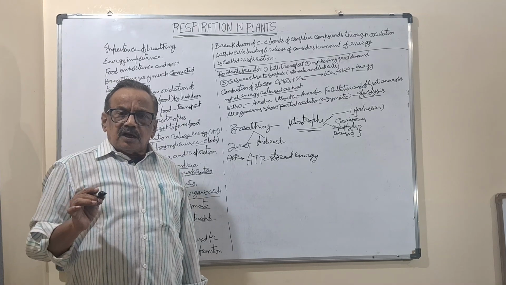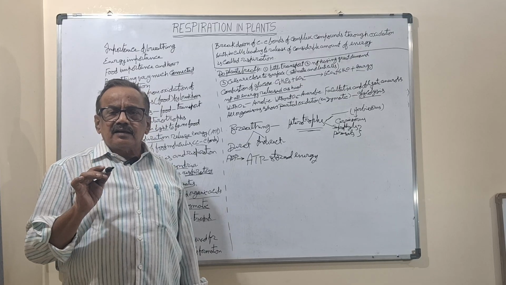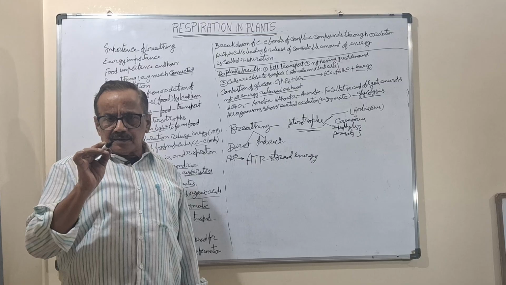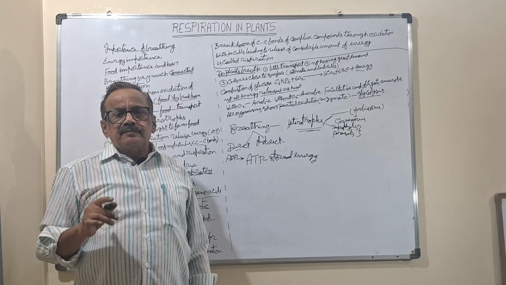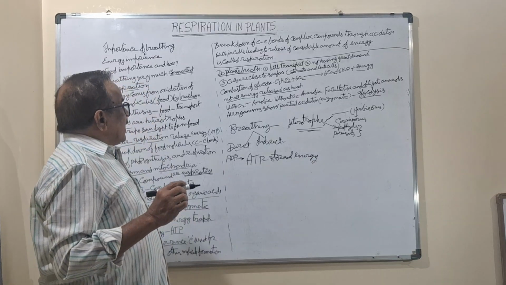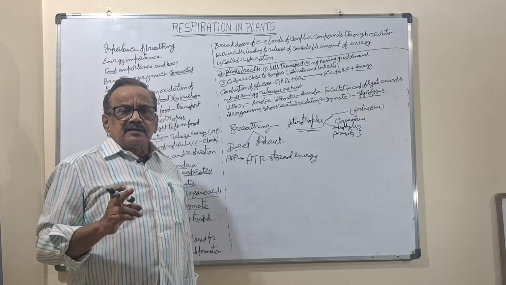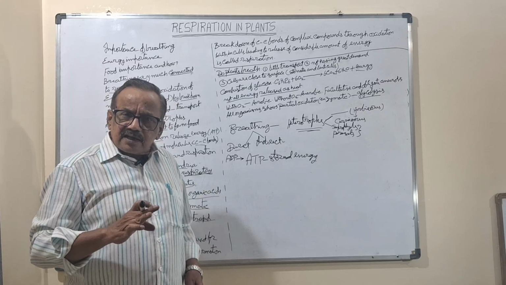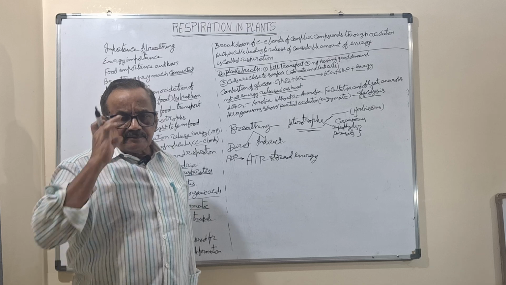So how does the air reach each and every living cell in the plant? It is done through some particular openings. The plants also will breathe, release carbon dioxide and take in oxygen, which is aerobic respiration.